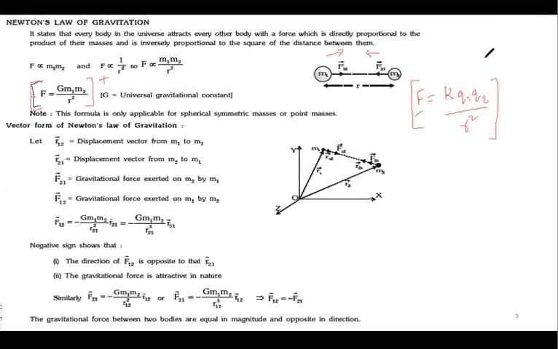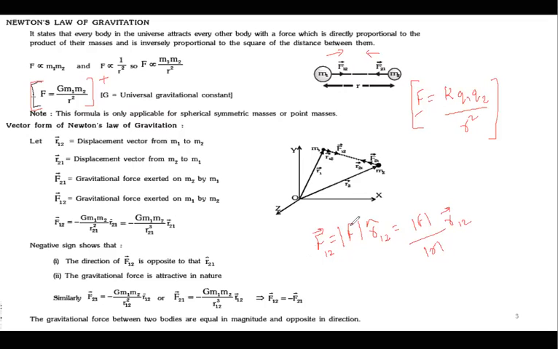So F vector is equal to magnitude of F into R12 cap, or magnitude of F divided by magnitude of R into R vector 12, when we are talking about F12.